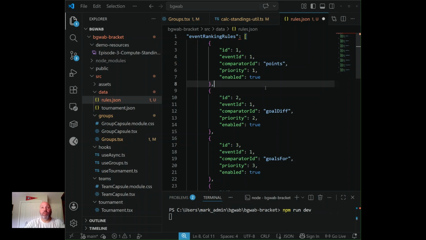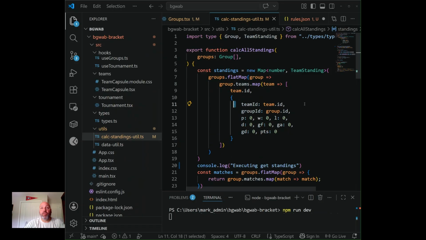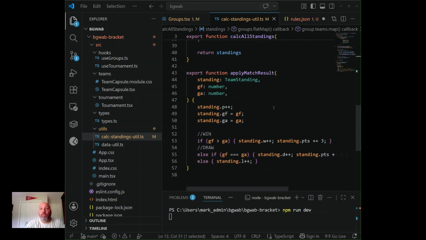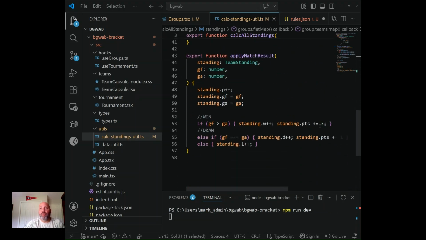I'll give you an example. Some tournaments give 3 points for a win. Let's go down here to where we've hard coded these rules, and this is what would need to change for this particular rule. I have it hard coded here as 3. My daughter's played in tournaments where they gave 5 points for a win.